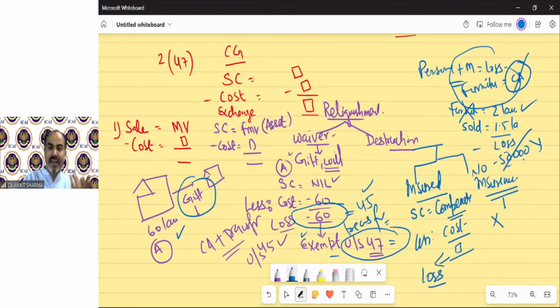Because if the asset value is 10 lakh and it has been destroyed, the compensation cannot exceed 10 lakh. It will always be less than 10 lakh. So if a 10 lakh building has been destroyed and compensation is 8 lakh, cost is 10 lakh, there will always be loss.